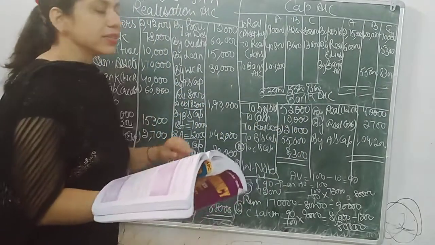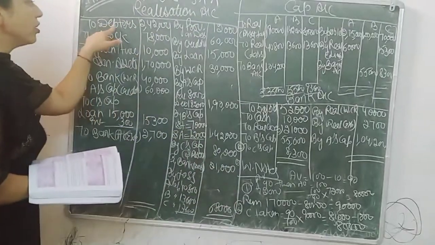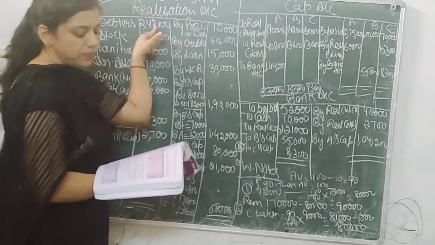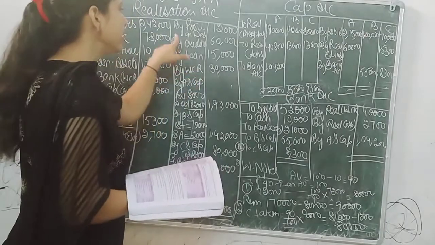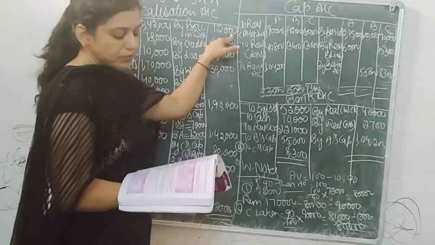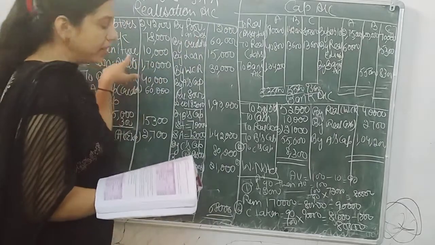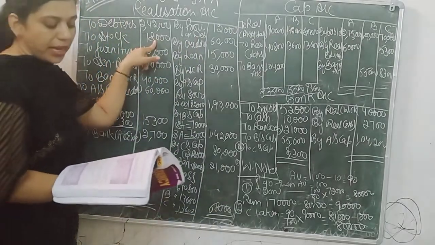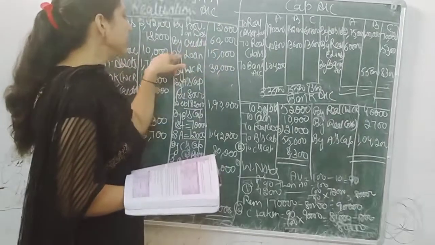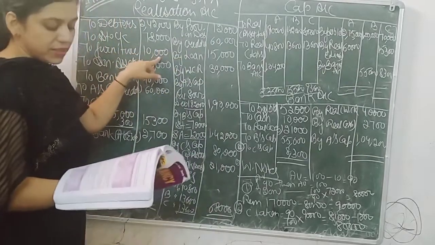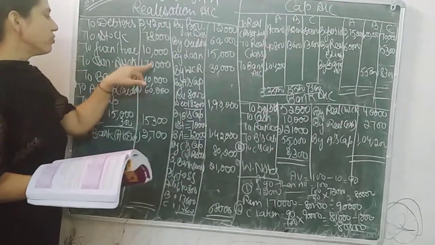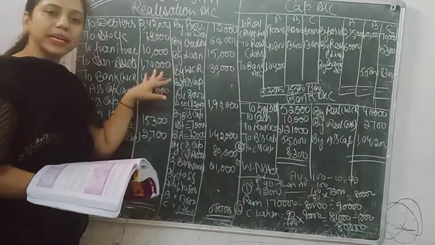Next we have debtors. Debtors are put in realization account, two debtors, 2,42,000. Provision on debtors, 12,000, that will be on this side. Next, stock in trade, 78,000. Next, furniture, 10,000, again assets. Next, sundry assets, 1,70,000. Asset side is done.